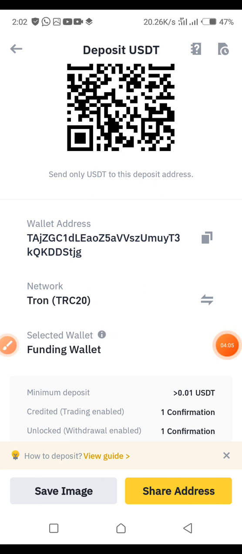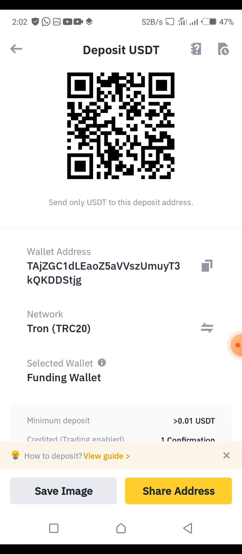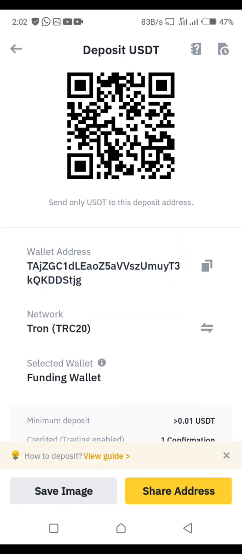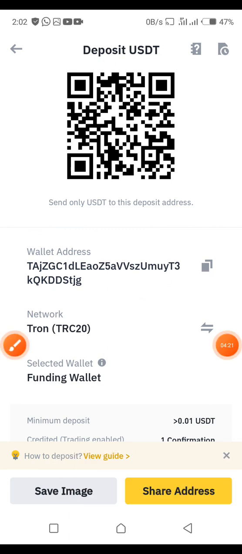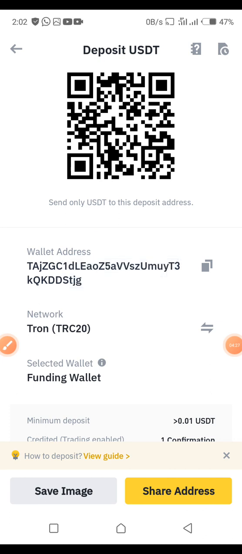You see, it will display your address for you, either your QR code or your wallet address. We are not using the QR code, we are using the wallet address. This is mine right here. So all you need to do is click on this copy symbol right by the address. It will tell you wallet address copied. Here you have to minimize this page and then go log into your AAS account. So let's do that together.